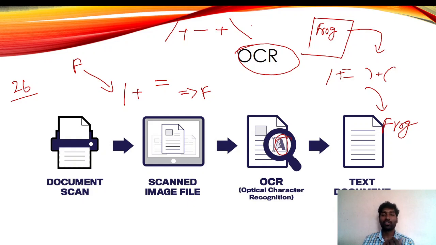In the Google Play Store also you can see OCR apps. Just download OCR, take your mobile, go near your book and just scan. Whatever text you are scanning, it will convert into text. It will not make a soft copy, it converts into text, just to copy and paste everywhere.